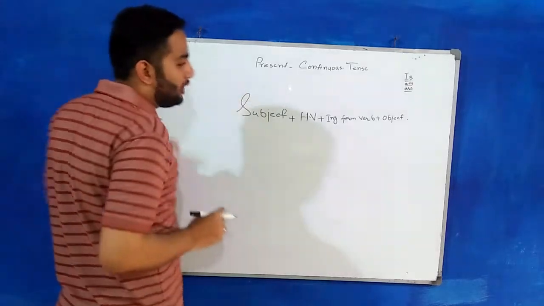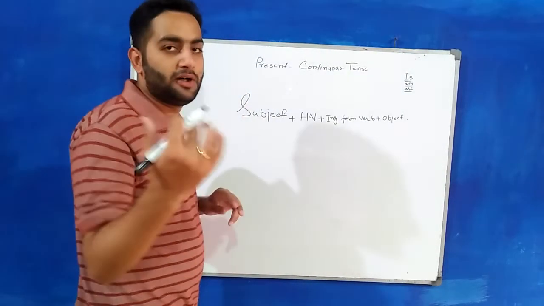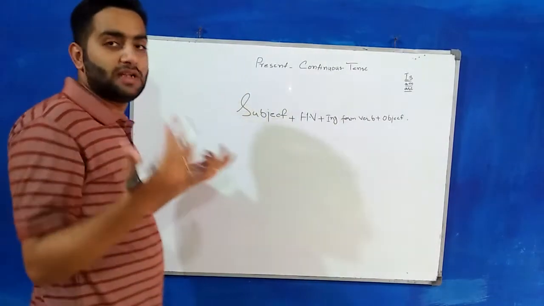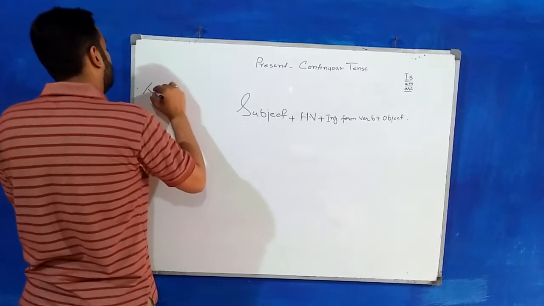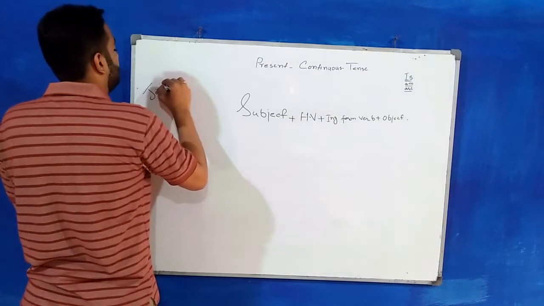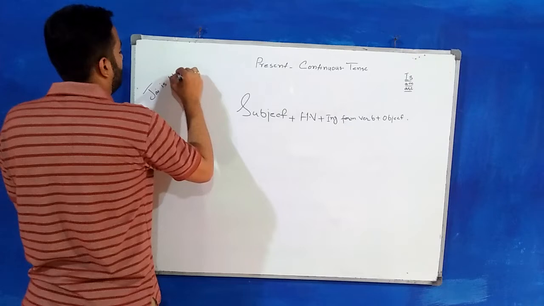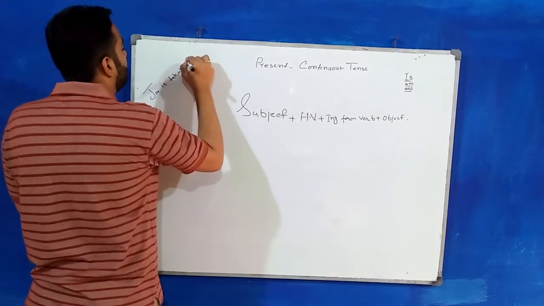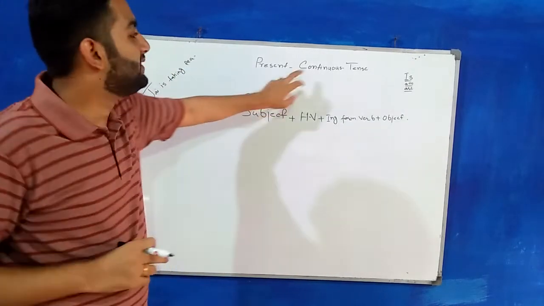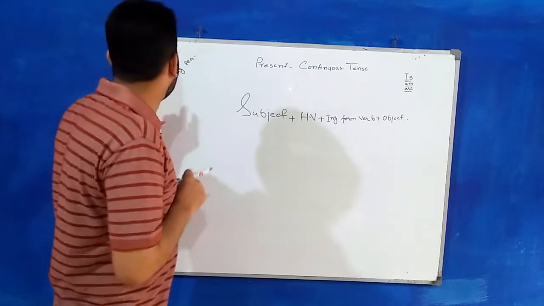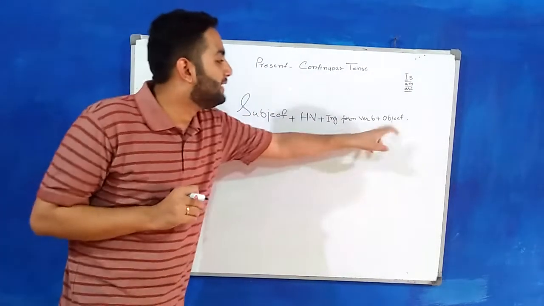So I am going to write down a sentence for the example. I can say that Jay is taking tea. Jay is taking tea. This is the simple sentence of the present continuous tense. We have to identify a subject, helping verb, ing form, and the object.